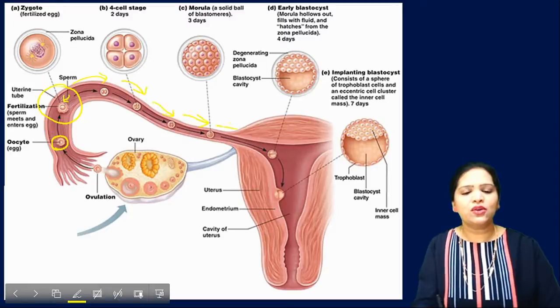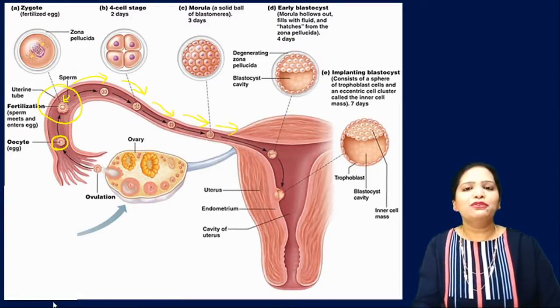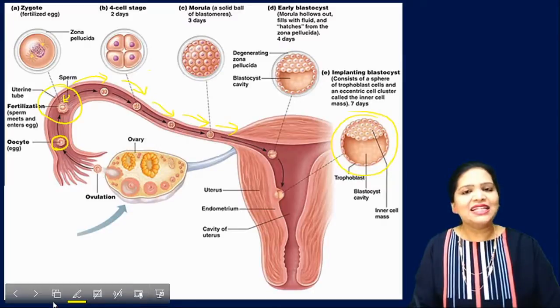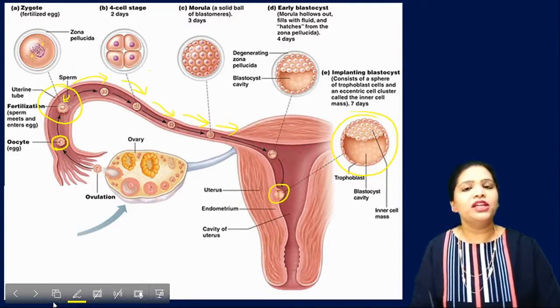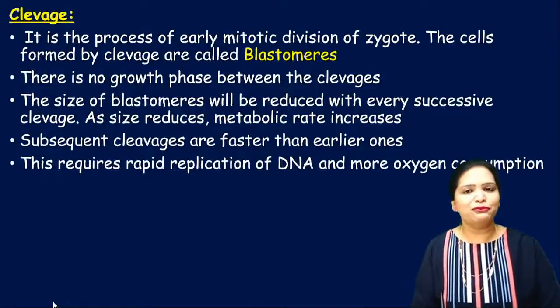The cycles of cell division will occur. So the zygote becomes 2 cell, 4 cell, 8 cell like this. Finally, it becomes a mass of cells called blastocyst. This blastocyst will get implanted here on the uterus wall. So this is what we are going to study in this lesson one by one.